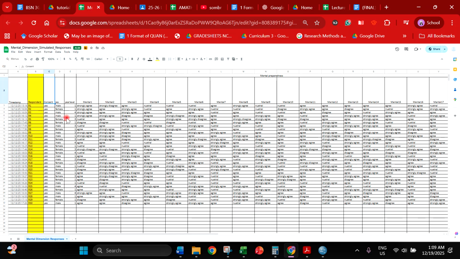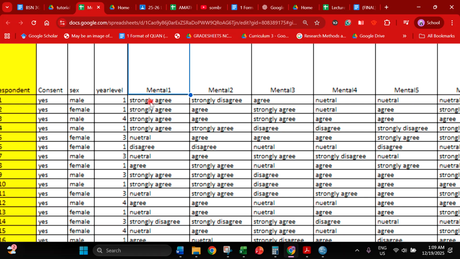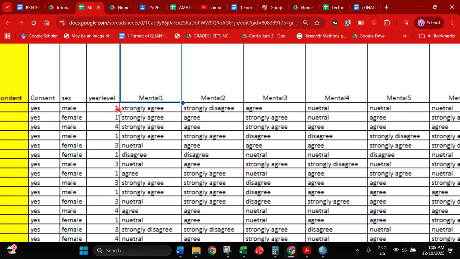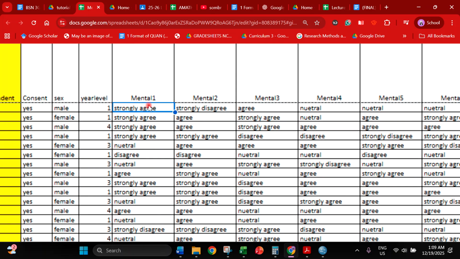Of course, most of you will probably have this result. Consent, yes. Then sex, male, female. This is already the sex of your respondent 1. So your respondent 1 said yes to the consent, and she is a female. The year level is first year. Okay, so in your question number 1, in your mental preparedness, your respondent 1 strongly disagree.